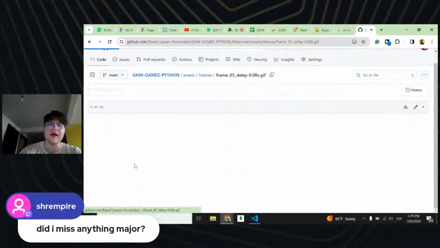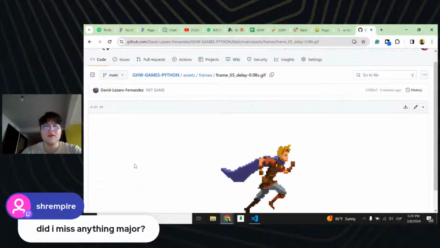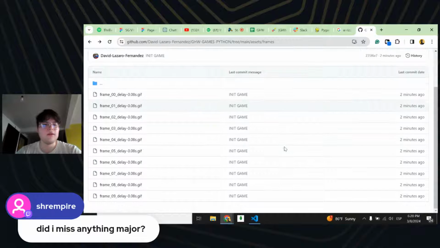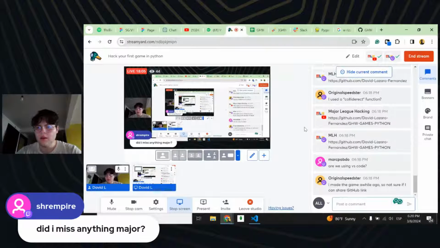Basically there are frames that we're going to use for our character run, and we're going to implement also the direction our character is going to be facing. But yeah, I already passed the link here.